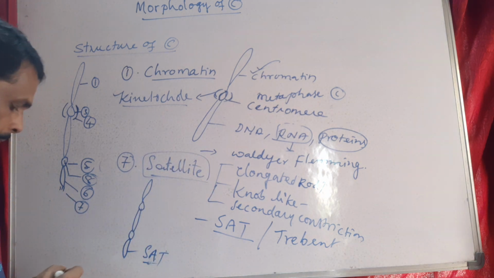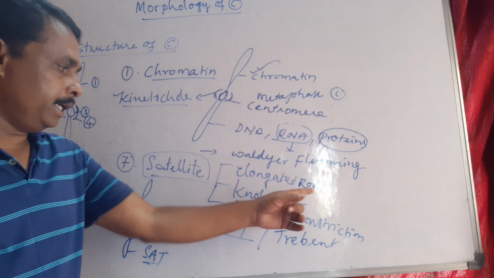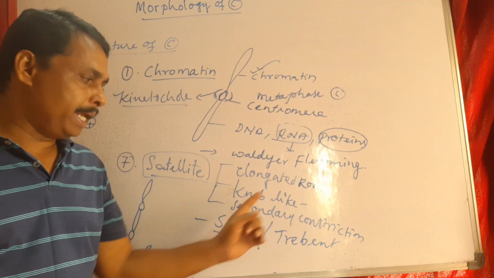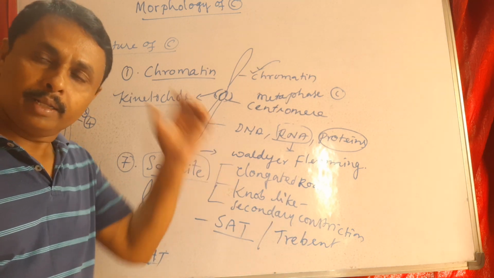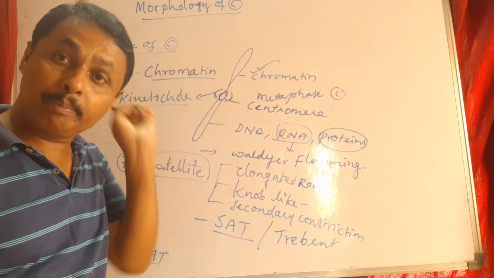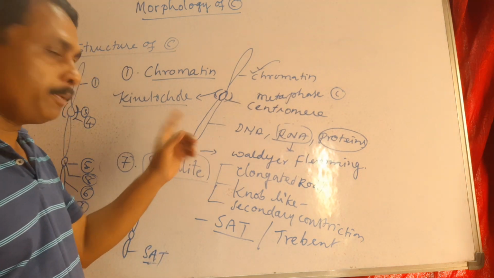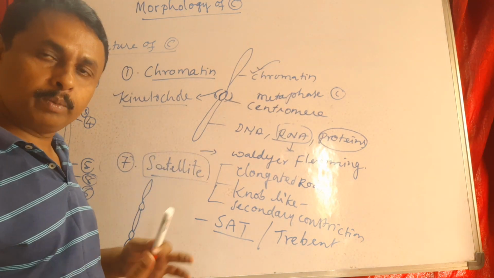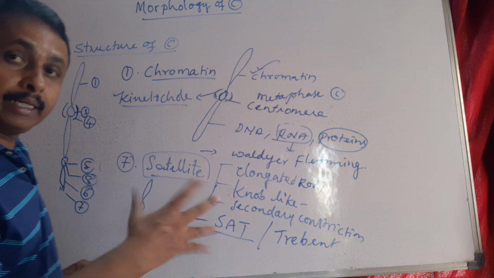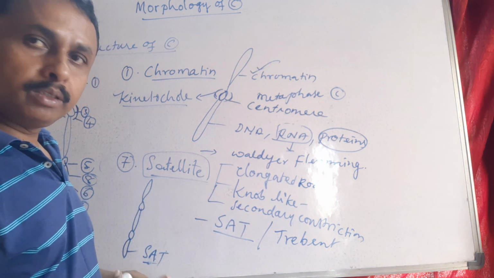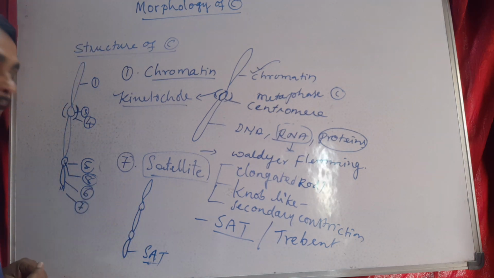What is a satellite? A satellite is an elongated rod or knob-like structure extended beyond the secondary constriction, where that point of the chromosome does not bend. At the primary constriction the chromosome will be bent, but at the secondary constriction where the SAT is present, it does not bend. So that is about the satellite chromosome.